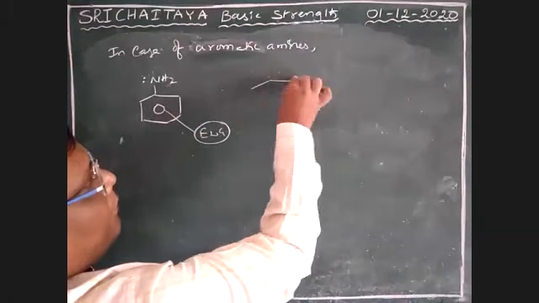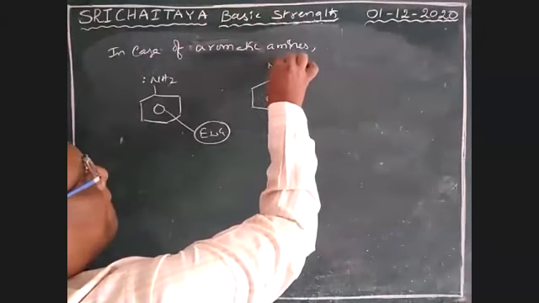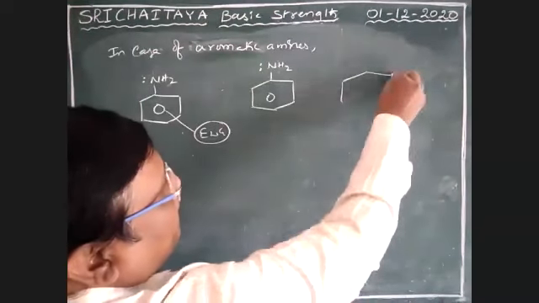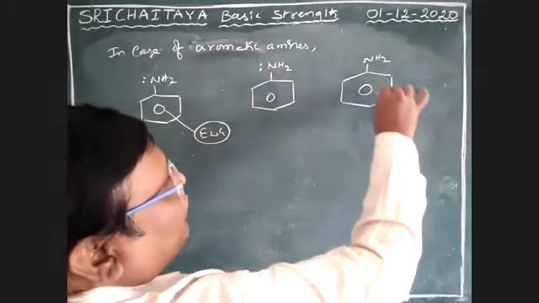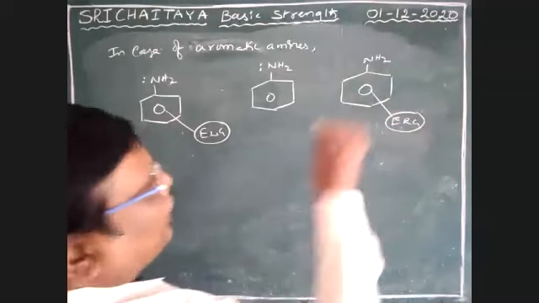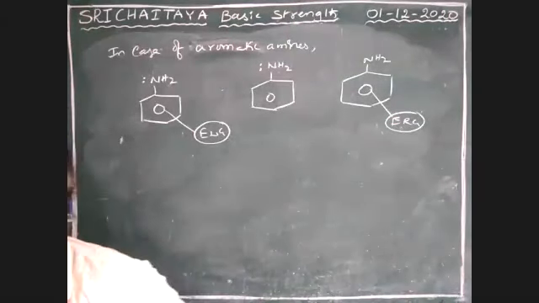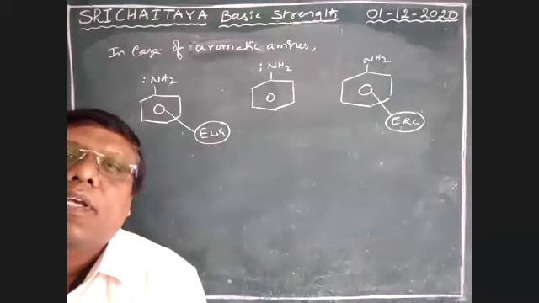Next, this is simply aniline. Next, NH2, and to this benzene an electron releasing group is attached. Tell me, boys, 1, 2, 3, which one is more basic? What is the order? Yes, correct.